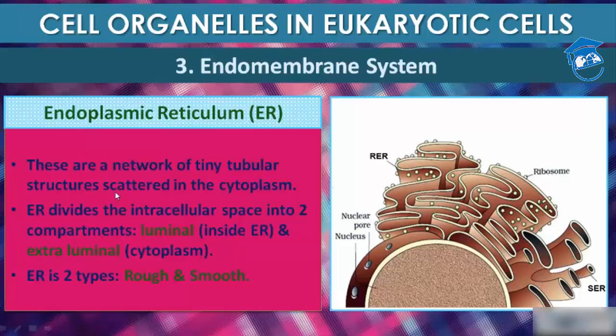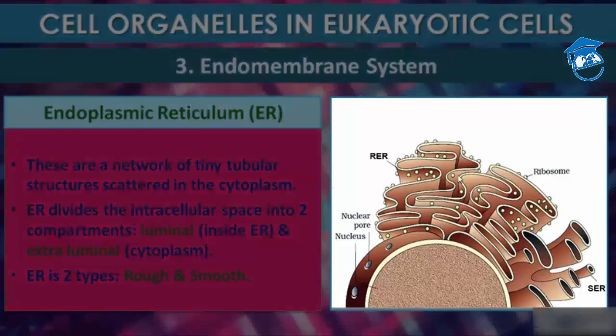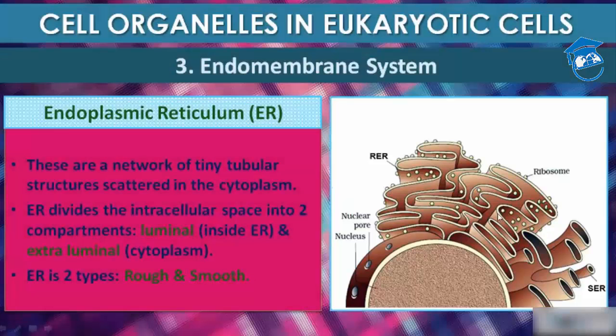Electron microscope studies of eukaryotic cells reveal the presence of a network or reticulum of tiny tubular structures which are scattered in the cytoplasm. That is called the endoplasmic reticulum. So this is the endoplasmic reticulum, which forms like a reticulum. And the ER divides the intracellular space into two compartments, luminal, that is inside the ER, and extraluminal, that is outside, the cytoplasm.